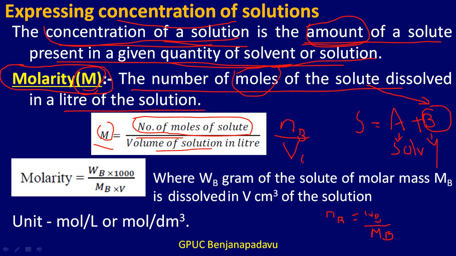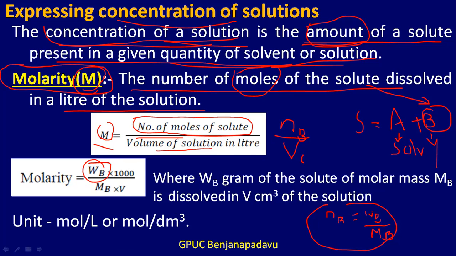Correct? Now substitute this in the equation. Substituting NB, we get WB in the numerator, divided by MB into V.